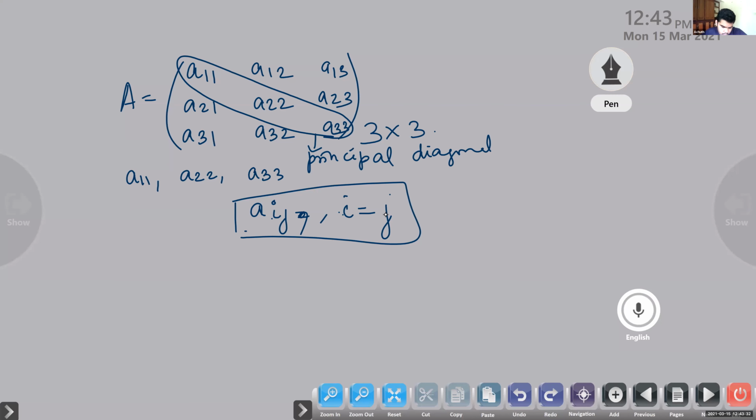Ma'am, what is the name of this type? This is a square matrix. Number of rows is equal to number of columns means we call that a square matrix. It is a square matrix.